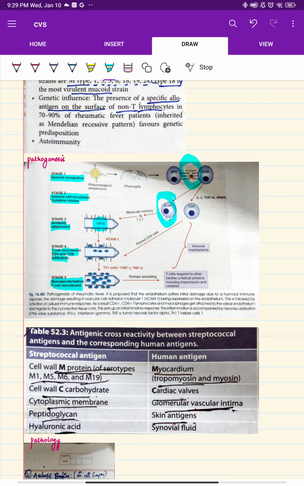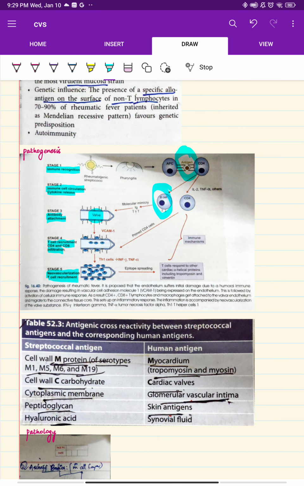Okay, so myocardium cells will also have it. I hope you guys are understanding. Against the M protein antigen, antibodies will be produced. So these antibodies not only affect this M protein, they will affect the myocardium also.